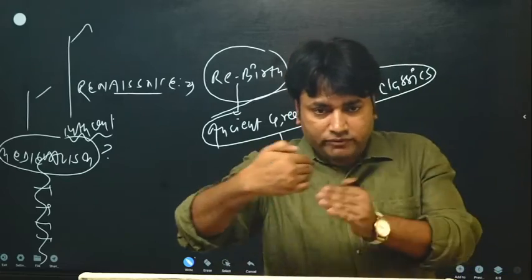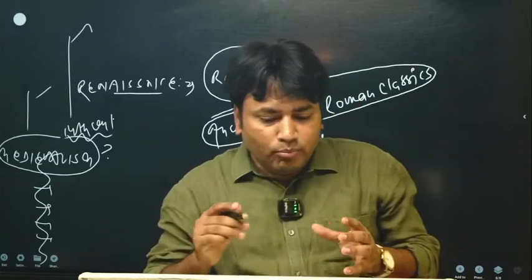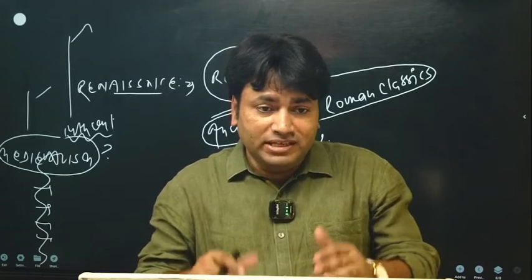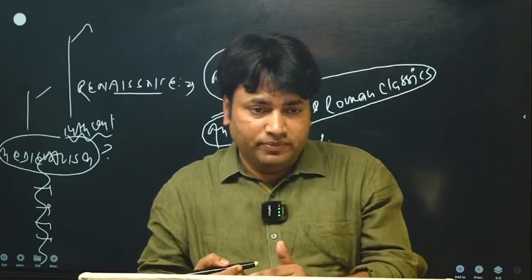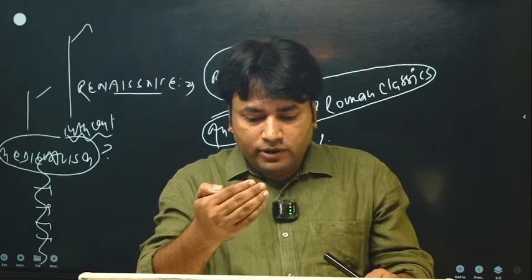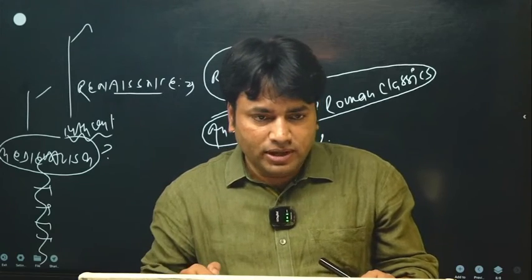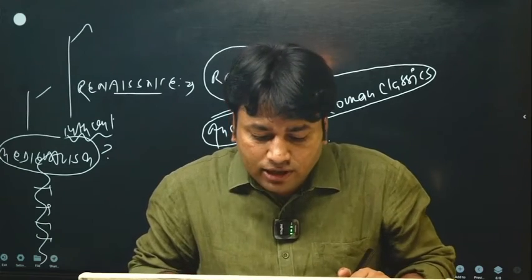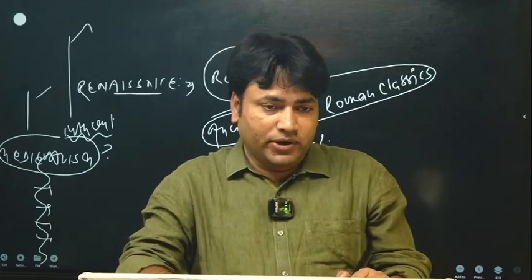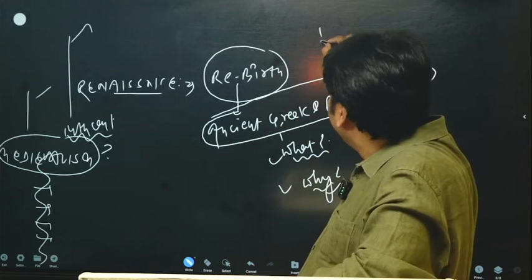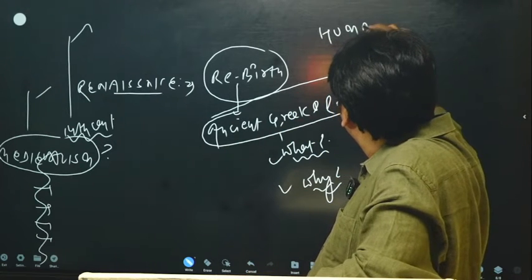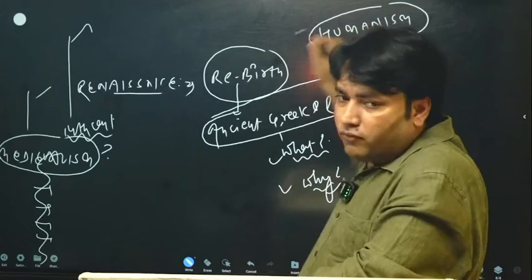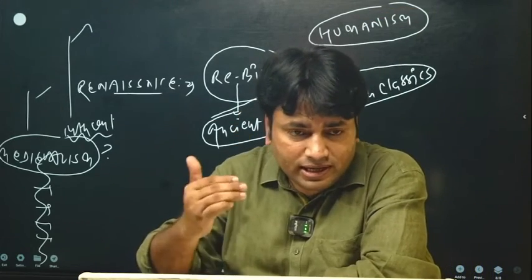What are the important features of this medievalism? And how did this medievalism come to an end? What are the different tools and devices that made it possible for medievalism in Europe to end? Humanism became the most important development in this phase. So we have to understand what this humanism is.